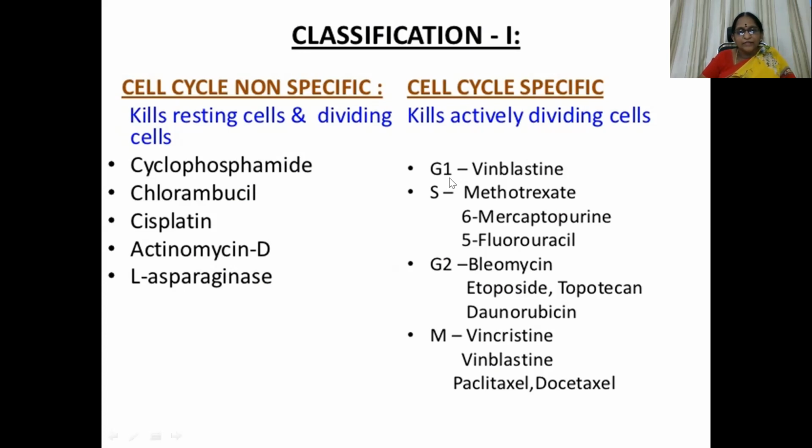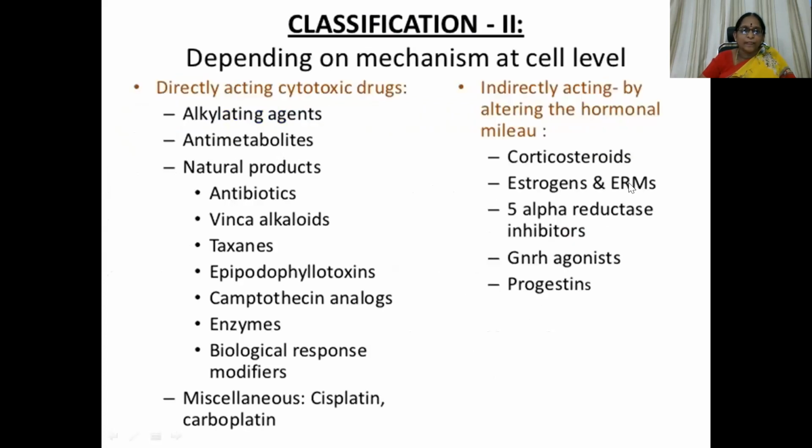The drug which acts on G1 phase is vinblastine. Methotrexate, 6-mercaptopurine, and 5-fluorouracil act on S phase, that is the synthetic phase. Bleomycin, etoposide, topotecan, and daunorubicin act on G2 phase, whereas vincristine, vinblastine, paclitaxel, and docetaxel, the mitotic inhibitors, act on mitotic phase. So this is directly acting cytotoxic drugs and indirectly acting cytotoxic drugs by altering the hormonal milieu.